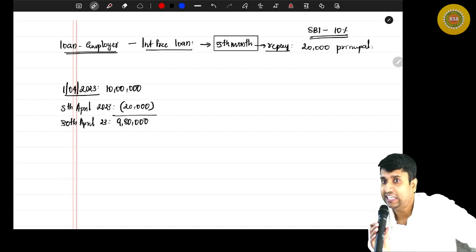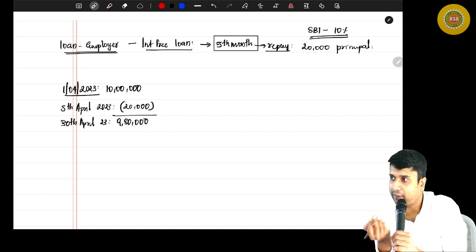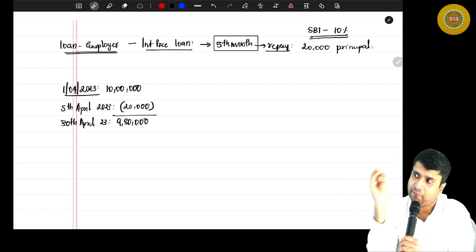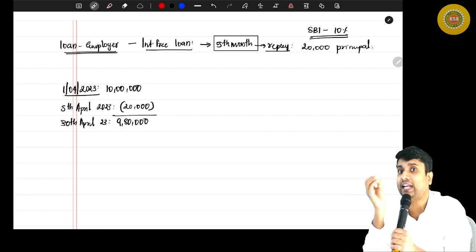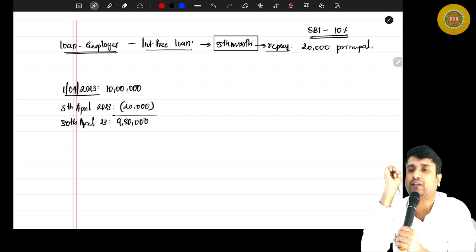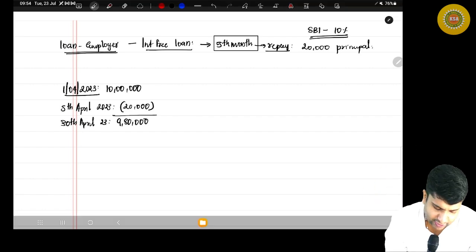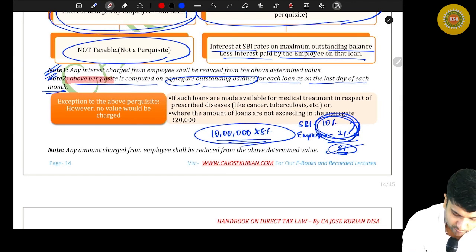If the examination question says that every month there is a principal repayment happening, then on every month's outstanding value, you have to compute the interest concession to value the perquisite. Let's go back to that note again. Can you read this note again? Above perquisite is computed on aggregate outstanding balance for each loan as on the last day of each month.